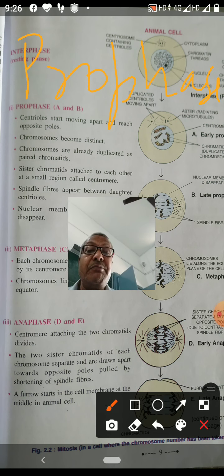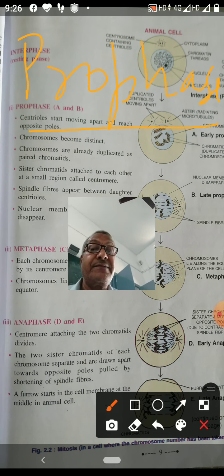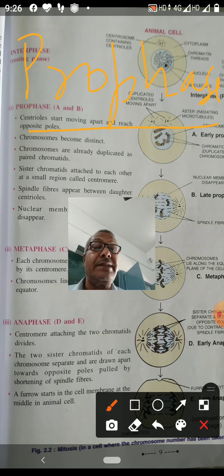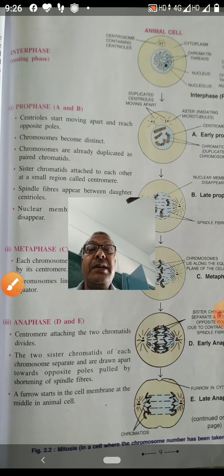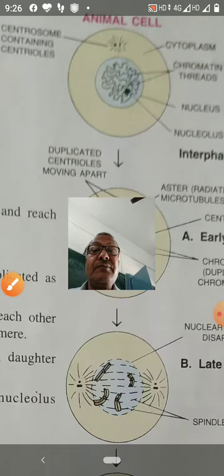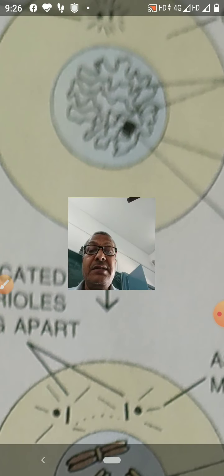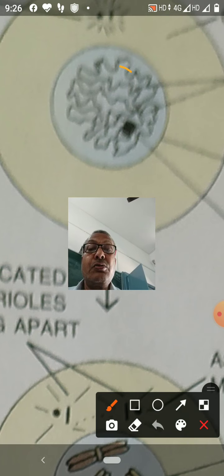What are the main characteristics of the prophase? In the prophase, the chromosomes become short and thick. They are clearly visible inside the nucleus. In the interphase stage you see these chromatin fibers.